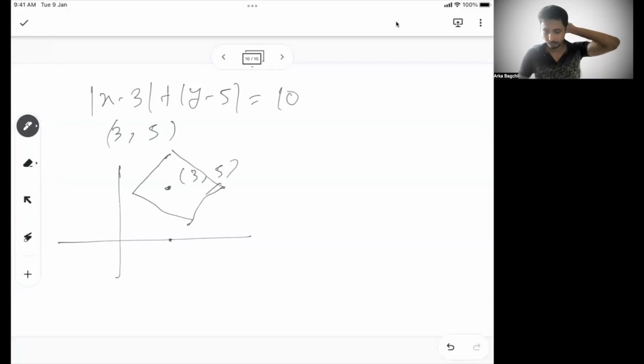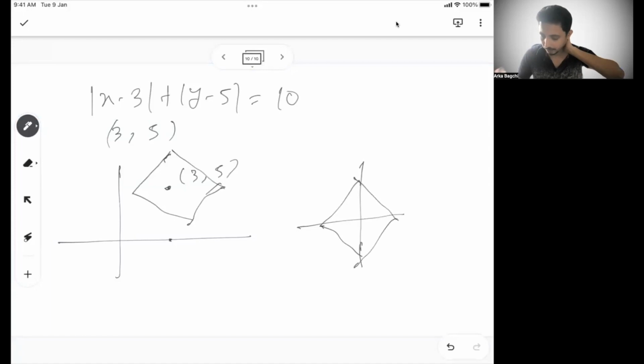Graph will look like this. So if you see the graph of mod x plus mod y equal to 1, this was my base graph. This is mod x plus mod y equal to 1. If this is my base graph, what has happened here? The graph has been shifted to the right by 3 units.